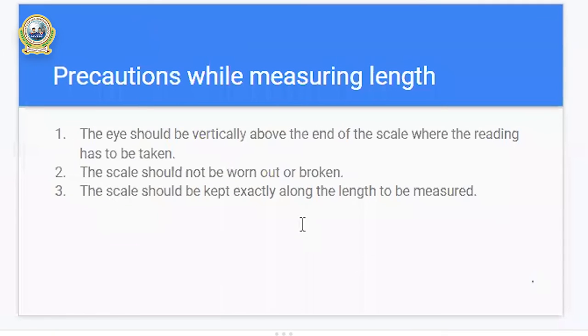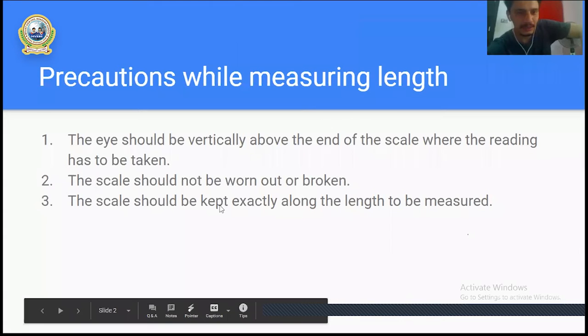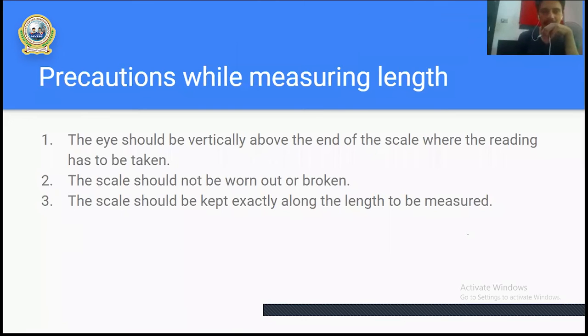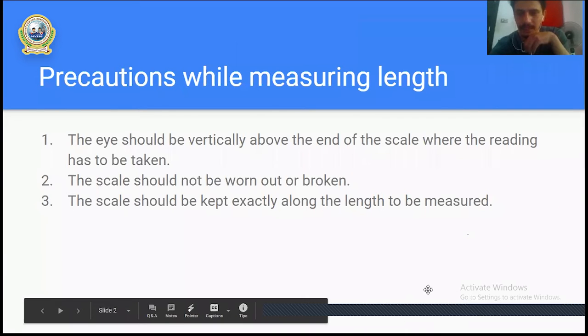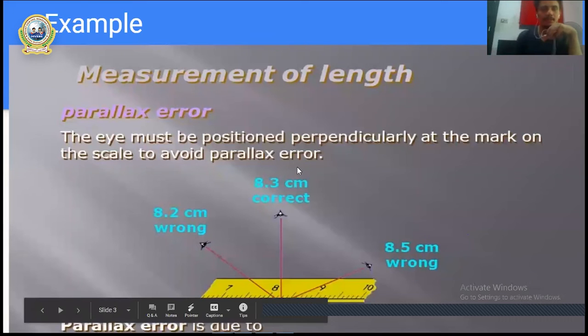And let's go to precaution number two. Precaution number two says, while measuring length, the scale should not be worn out or broken. The scale or the measuring rod which you are using while measuring length should not be broken or worn out.